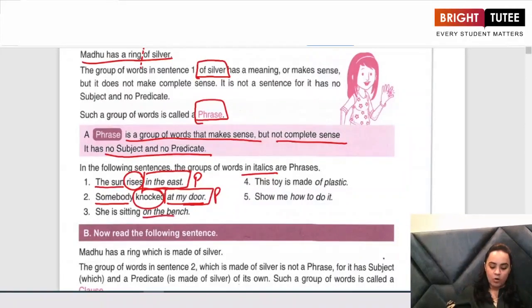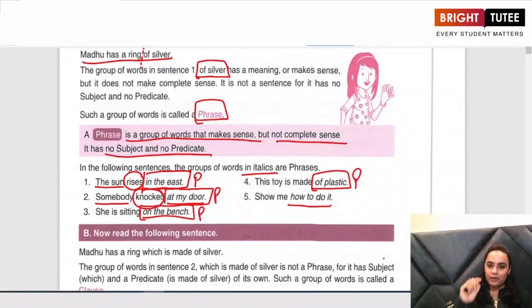Look at the third sentence. She is sitting on the beach. On the beach again is a phrase because it does not have a subject and a predicate in it. Look at the fourth sentence. This toy is made of plastic. Of plastic is a phrase. Why? Because it has no subject or predicate. Show me how to do it. How to do it is also a phrase because this does not have a subject or a predicate in it.